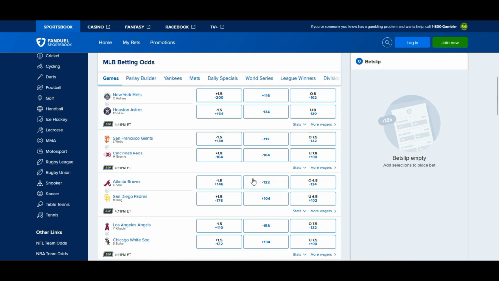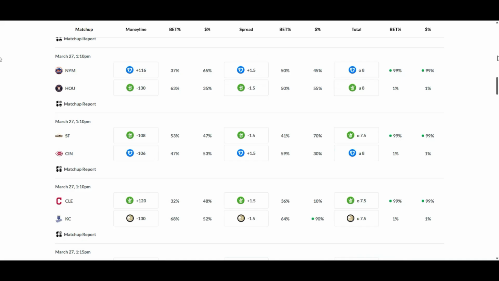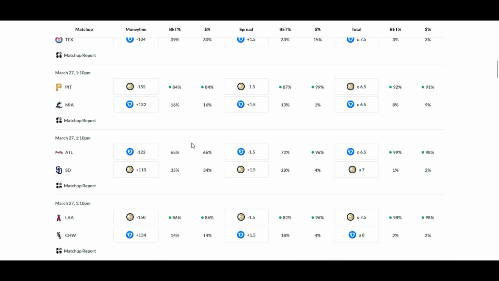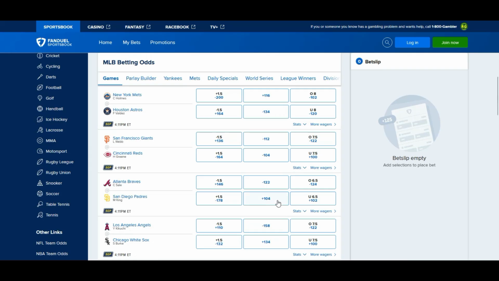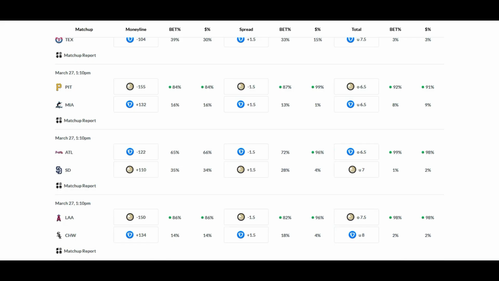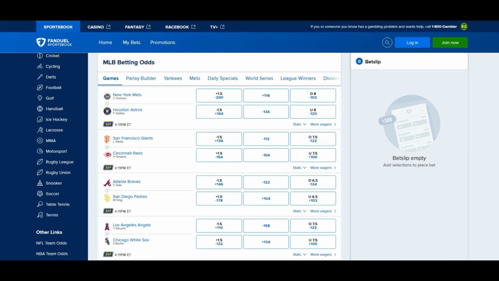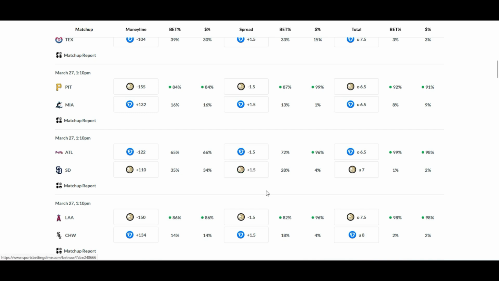Braves versus Padres. Minus 122 for Atlanta, plus 104 for the Padres. Let's see where the money is going. All right, 66% going with the Braves, 34% going with the Padres in this one. Minus 122 for the Braves. The Braves are getting 66% of the money currently. Sorry about that. They were getting 66% at that minus 122 cost, which means we have some versatility here with where we could go with the run line. Minus 176 for the Padres.